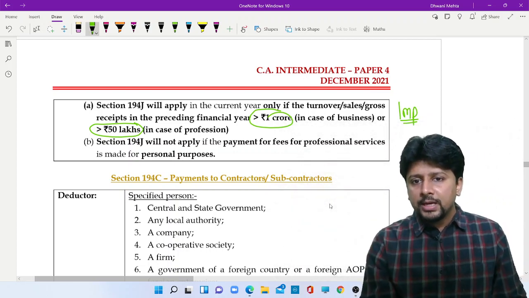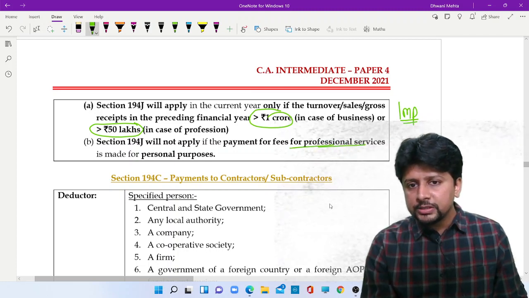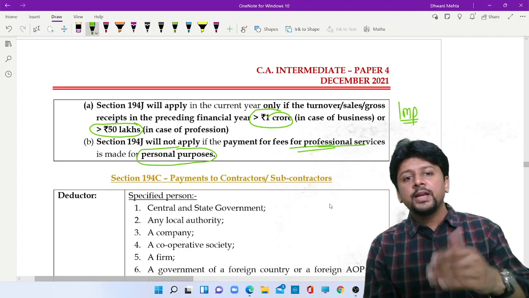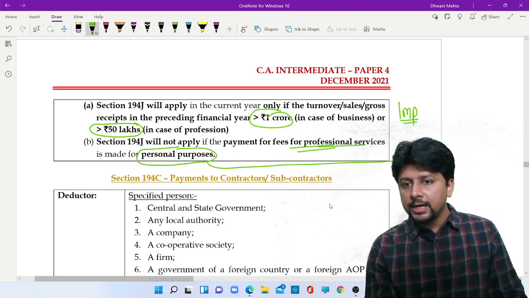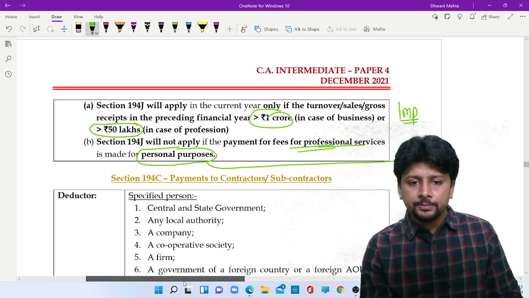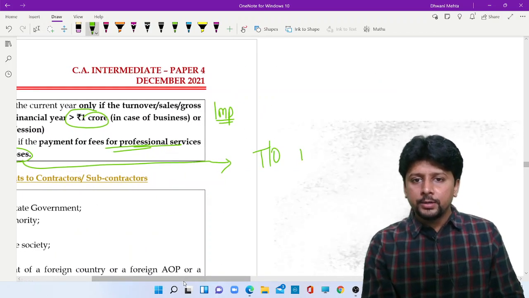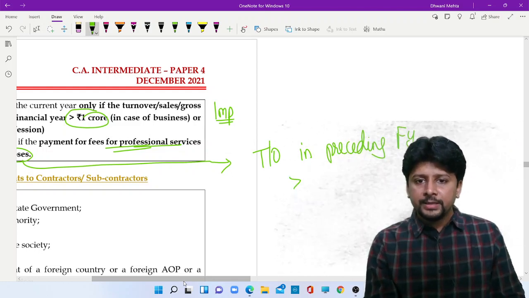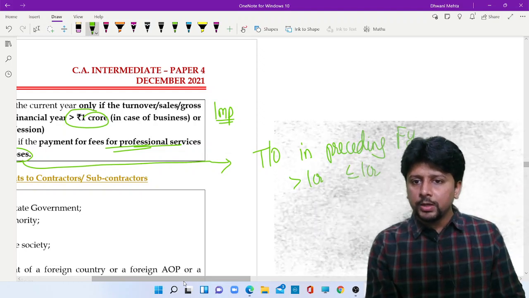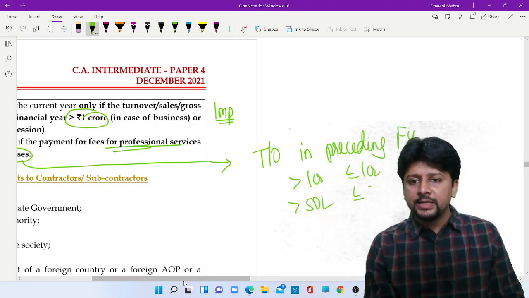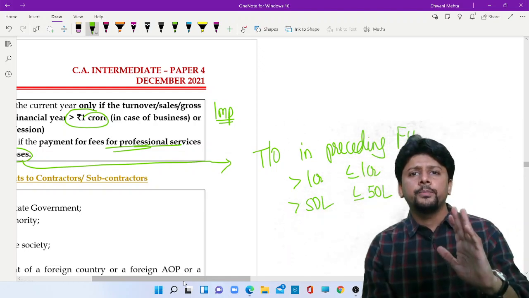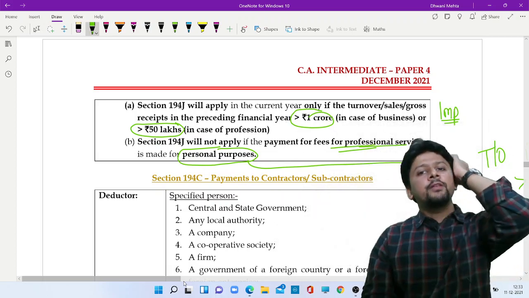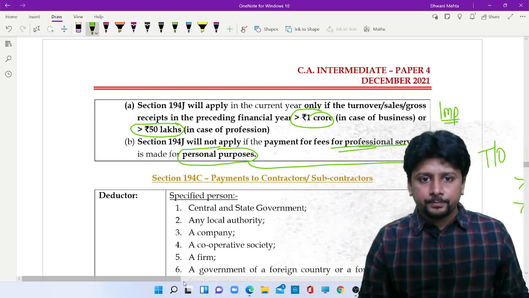If you are making a payment for fees for professional service, but it is for personal purposes, then 194J will not apply. In fact, here I will go to that extent and mention: whether turnover in the preceding financial year is greater than 1 crore or less than equal to 1 crore, greater than 50 lakhs, less than equal to 50 lakhs, does not matter. If you are making a payment for personal purposes, then 194J will not apply.